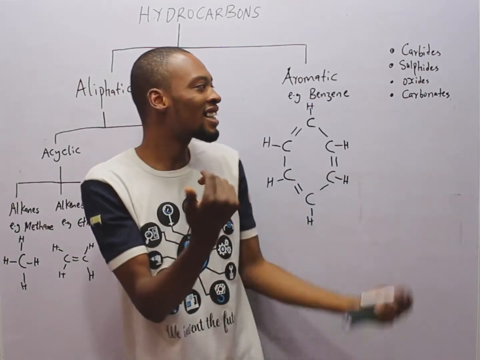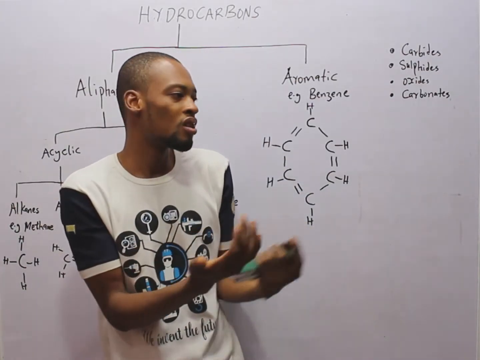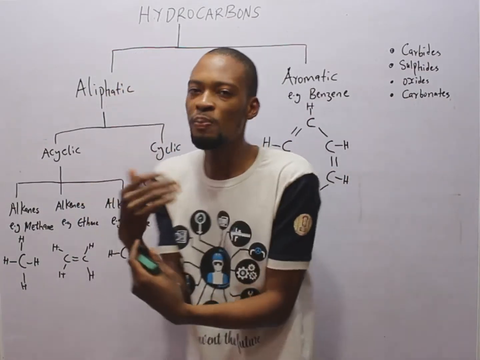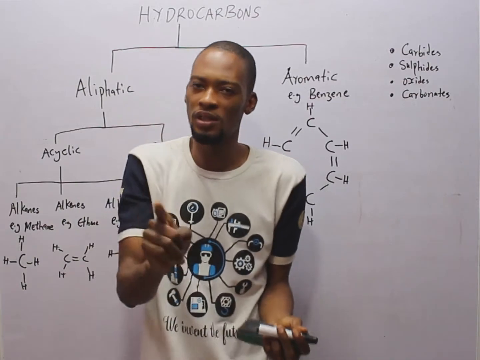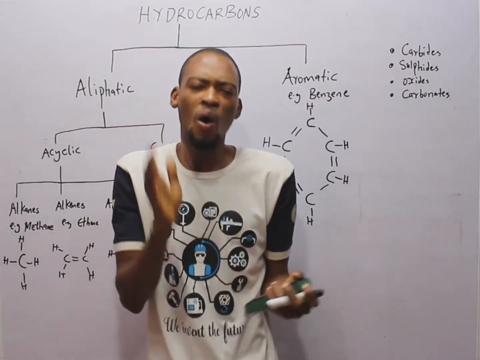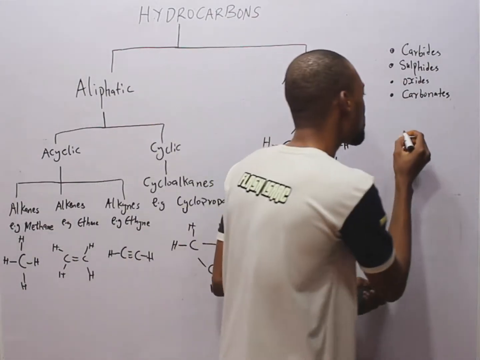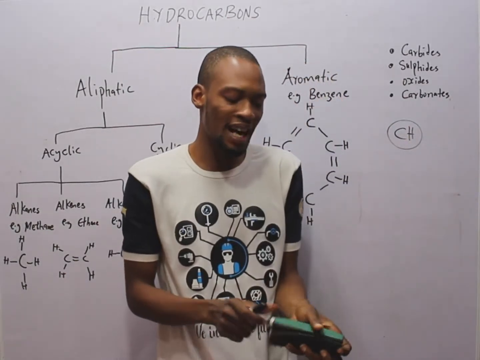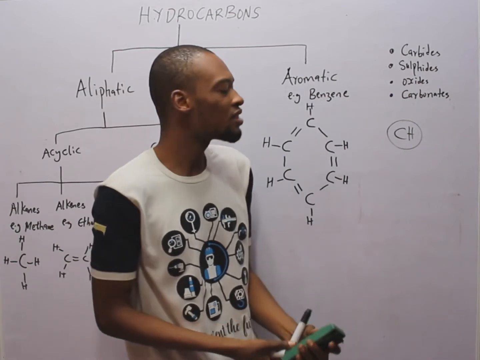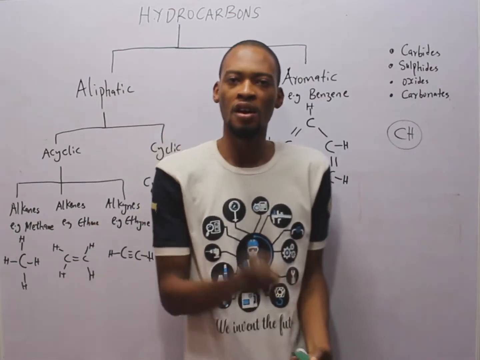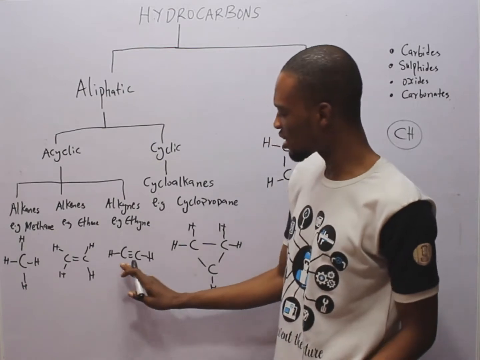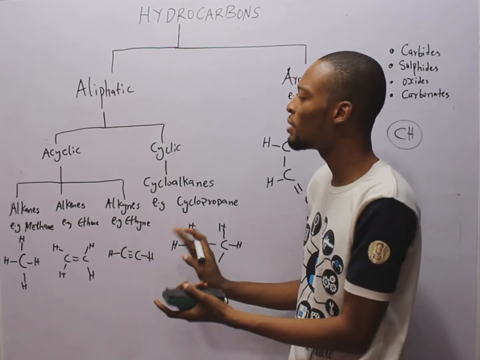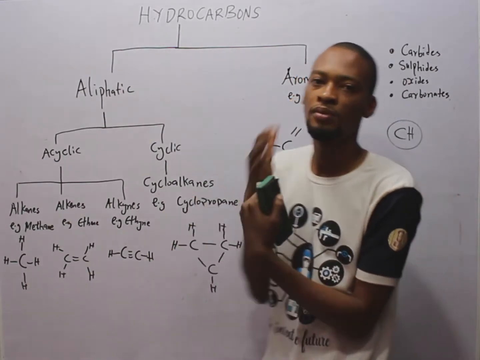Now, organic chemistry is divided into hydrocarbons and non-hydrocarbons. Hydrocarbons are compounds that contain carbon and hydrogen only. So when you see a compound made up of carbon and hydrogen alone, it is referred to as a hydrocarbon. For example, you see this structure here, hydrogen, carbon, carbon, hydrogen, no other element. This is referred to as a hydrocarbon.